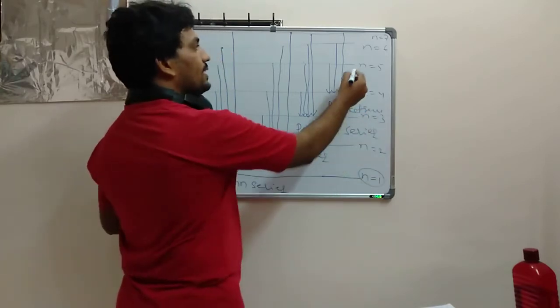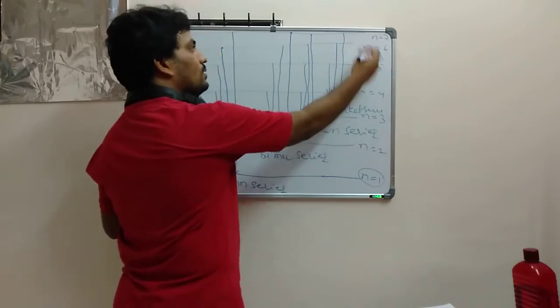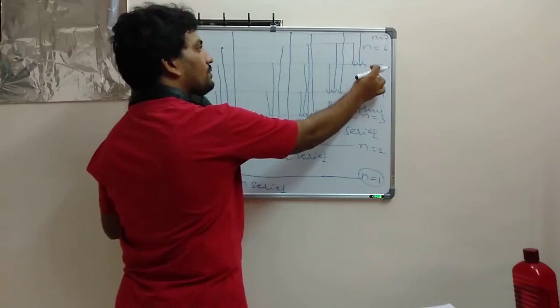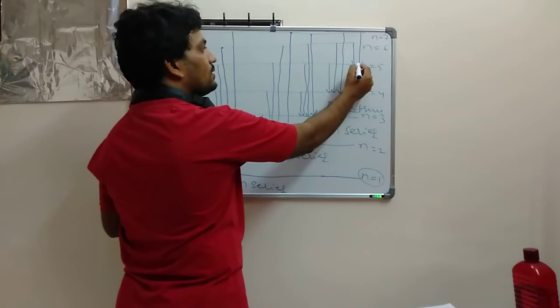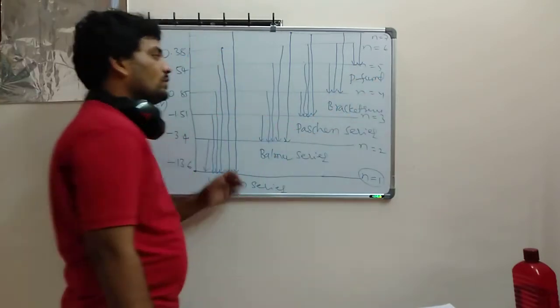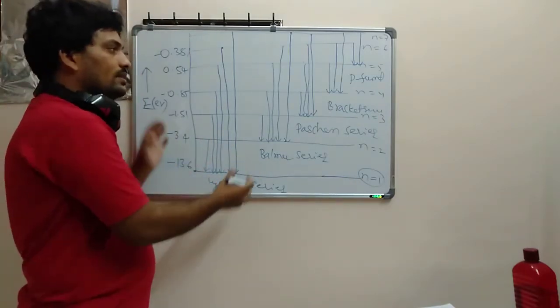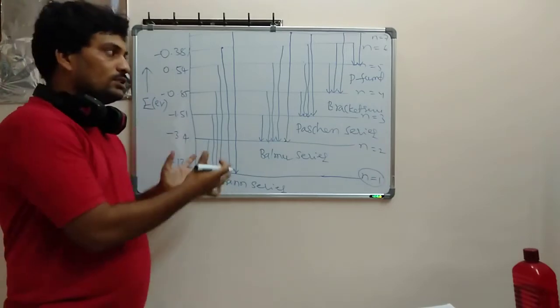Next, if it is taken from the fifth, so from fifth it goes to the seventh, or sixth, and again it will come back to the fifth. Fifth to sixth, it will come back to the fifth. So this is the Pfund series. Okay, so this is a spectral diagram. Bohr explained it in a clear-cut manner. Please note it down.